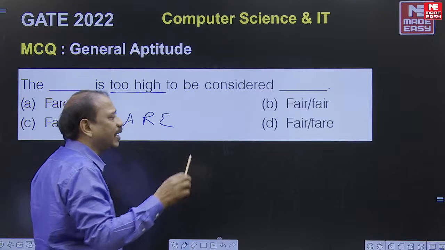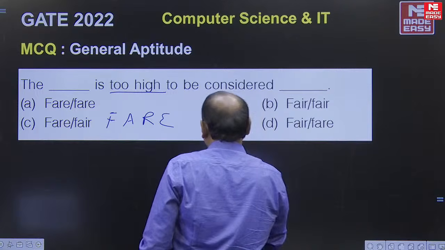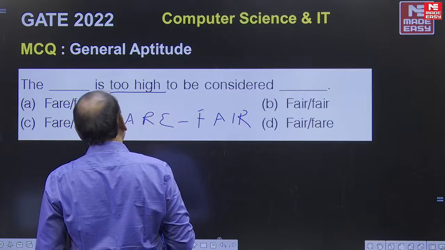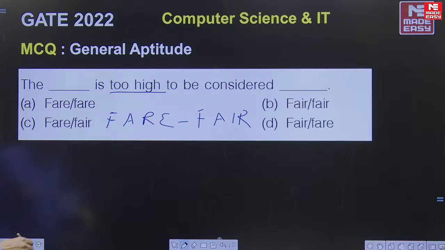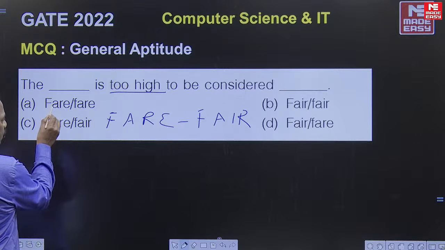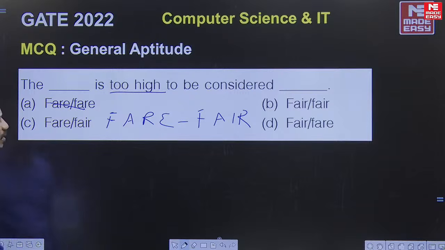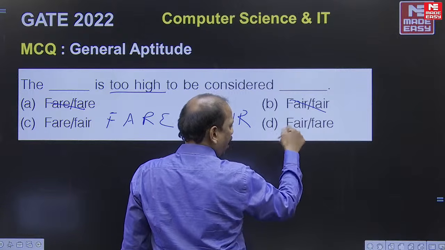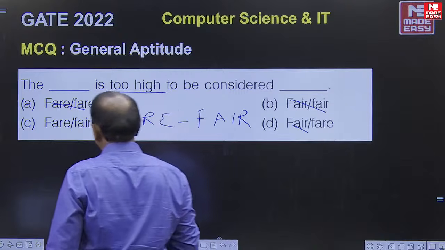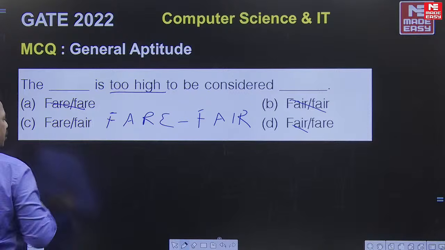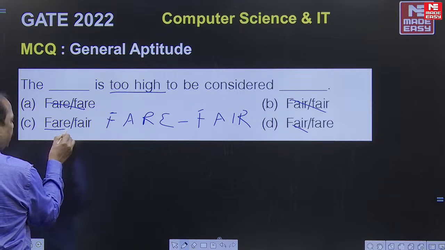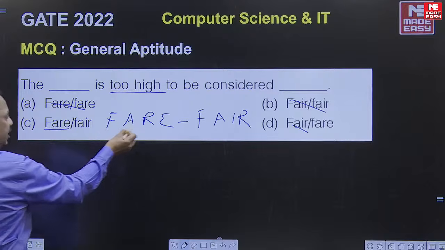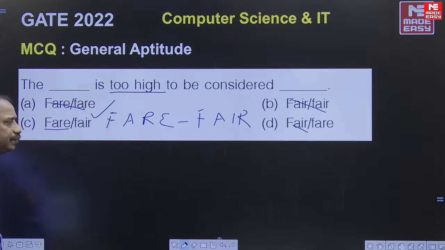too high to be considered fair, F-A-I-R. So the first one is fare, the second one is fair, which is unreasonable. The first option is wrong because both are the same words. The second one also has both the same words. In the third one the order is reversed. So the answer is obviously the fourth one, where the order is correct. C is correct. The fare, the charge, is unreasonably high to be considered just. So the answer is C. So simple, right?